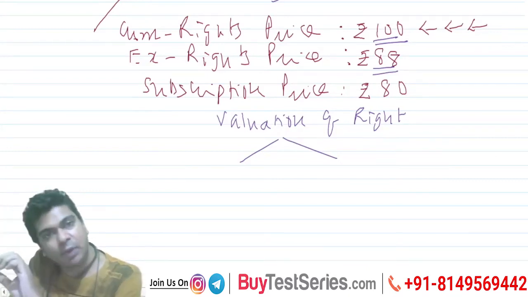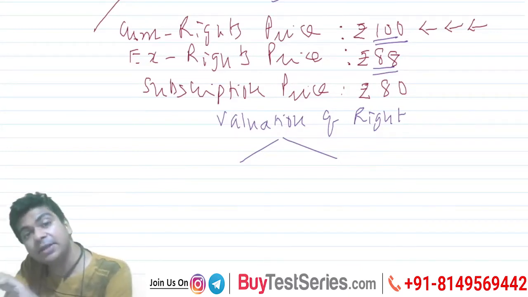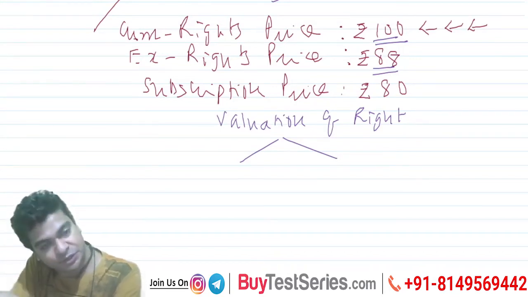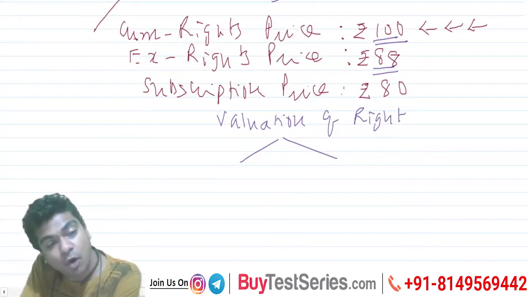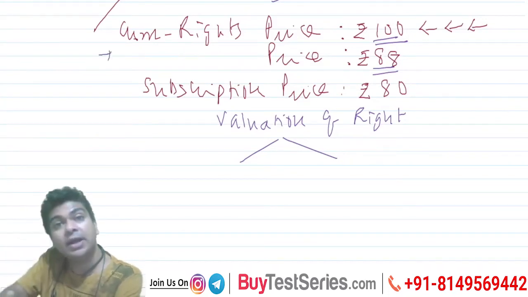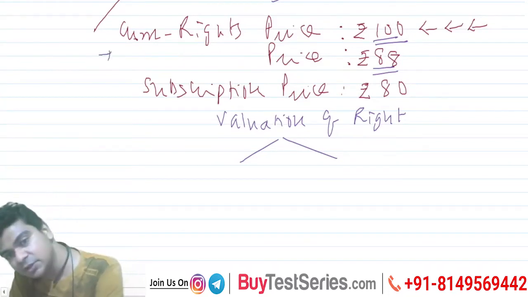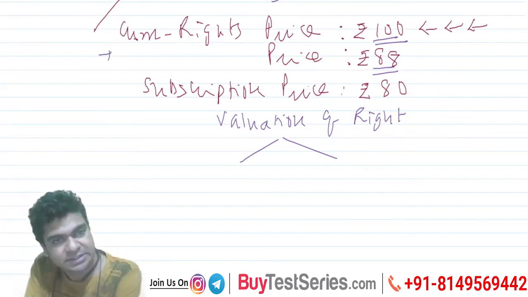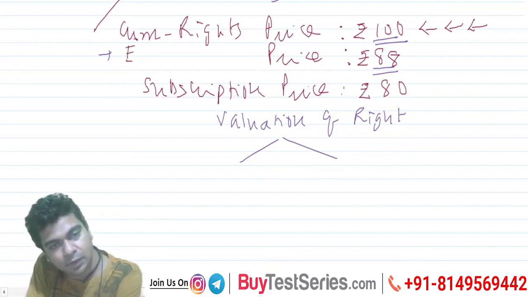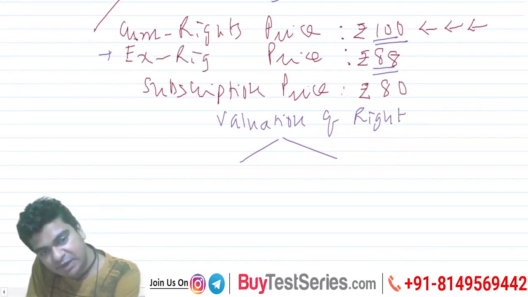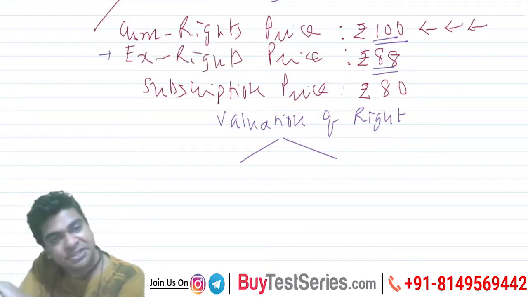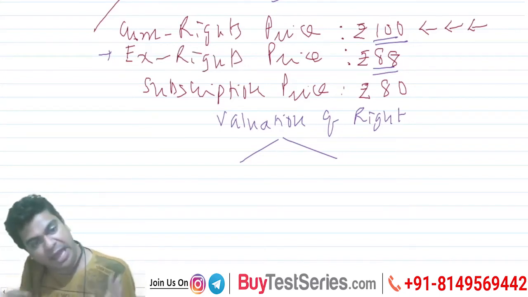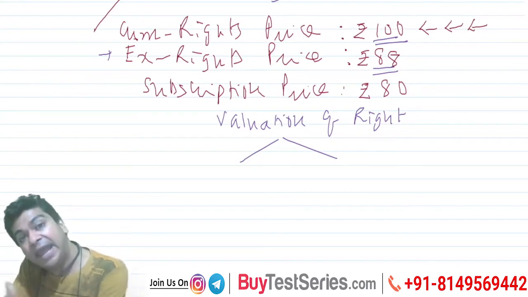Now, what is cum rights price? If you are buying the share on cum rights basis, that means you are eligible for rights. And if you are buying the share on ex rights basis, then you are not eligible to apply for the rights. So, including the right, it is 100. So what I am suggesting is that if you want the right, you have to pay 100. And if you do not want the right, you have to pay 88.